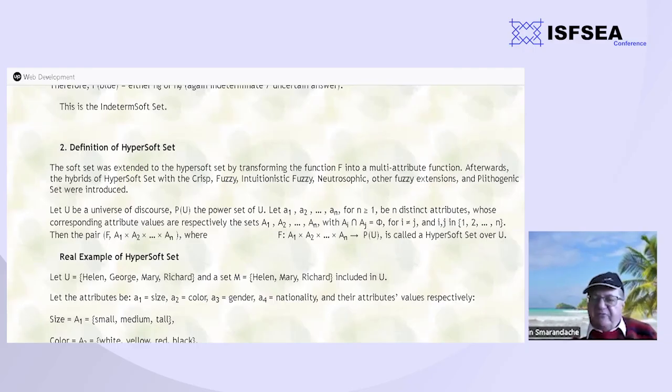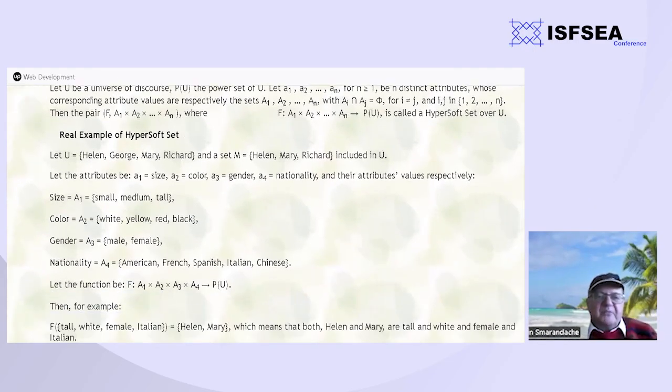As an example, considering the previous example, U is the set of the following persons: Helen, George, Mary, Richard, and M, a subset of it: Helen, Mary, Richard. The attribute A1 may be size, A2 color, A3 gender, A4 nationality. So we have four different types of attributes, and each attribute has the corresponding values.